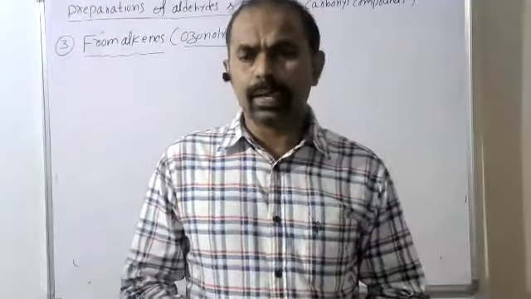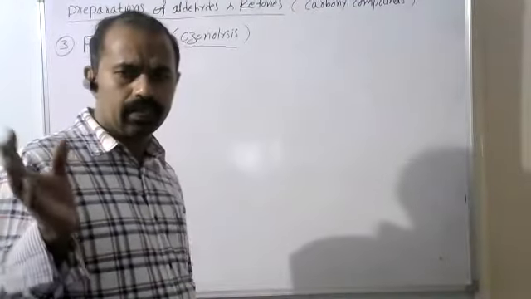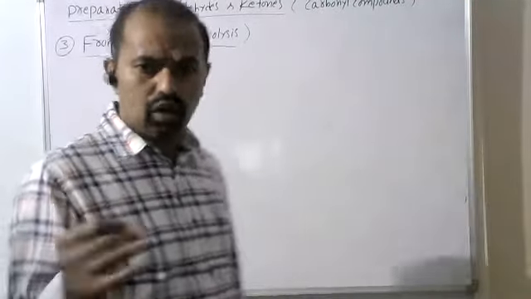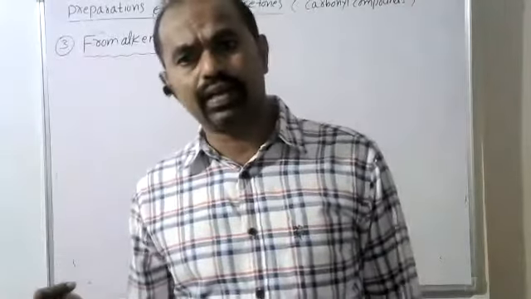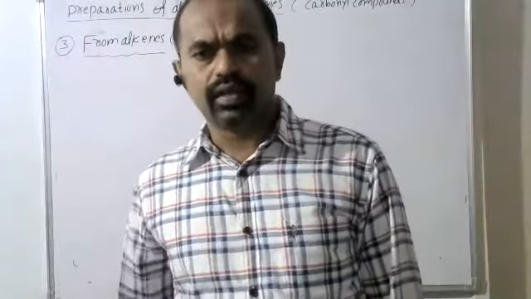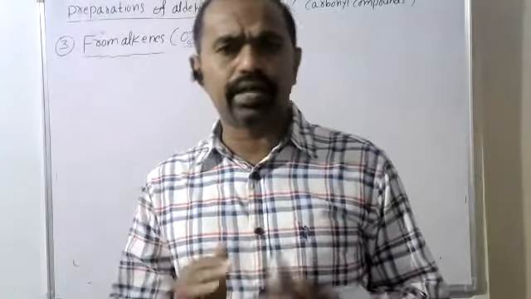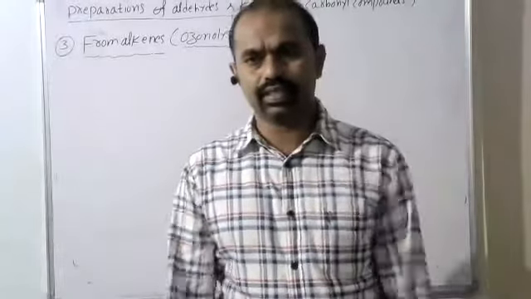First of all, generally unsaturated compounds, alkenes, alkynes, benzene, participate in the ozonolysis process.